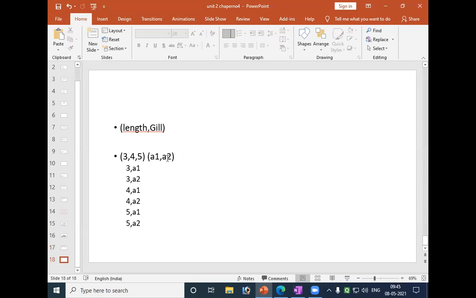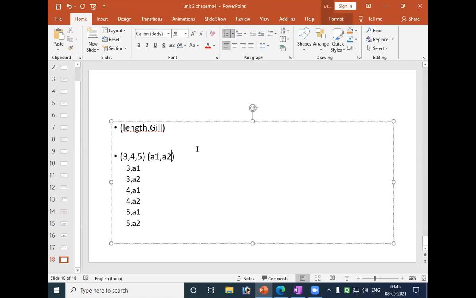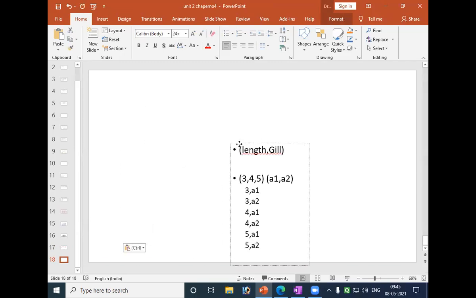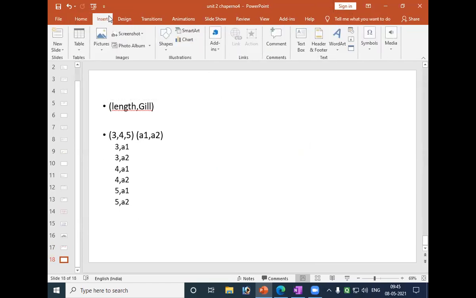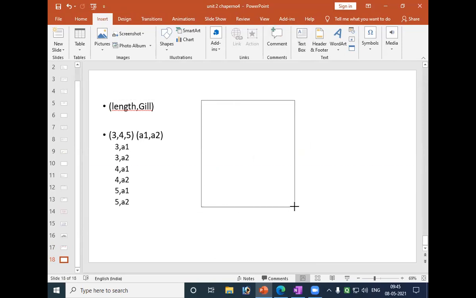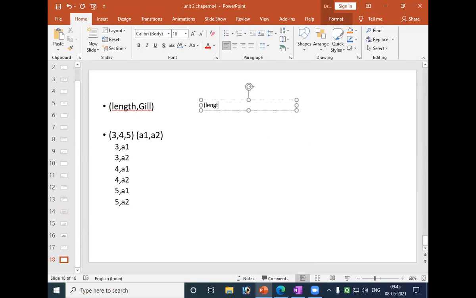If you take length and beak, again length 3, 4, 5 and B1, B2.